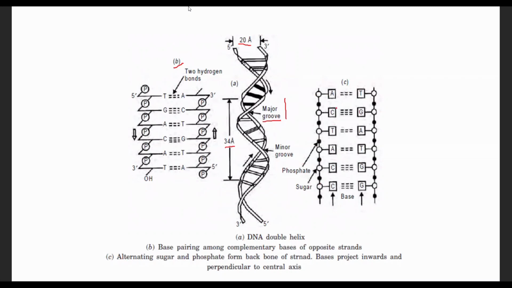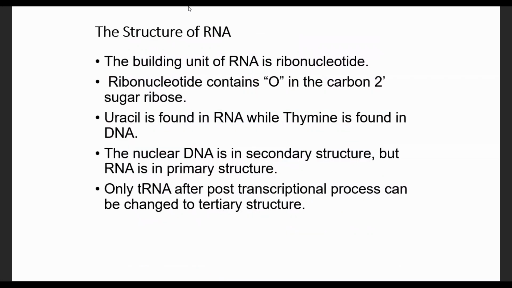The third structure shows us the sugar phosphate backbone, and the bases inside. These bases are inside because of their polarity. They are hydrophobic, therefore they hide inside, avoiding water contact. The sugar phosphate backbone is found on the outside of the structure because of its polarity. It faces toward the water environment.